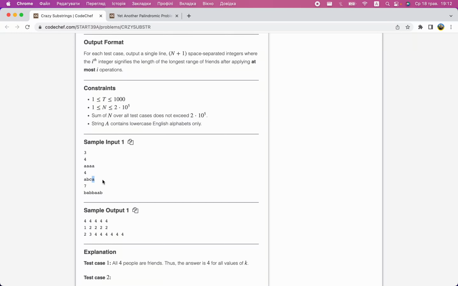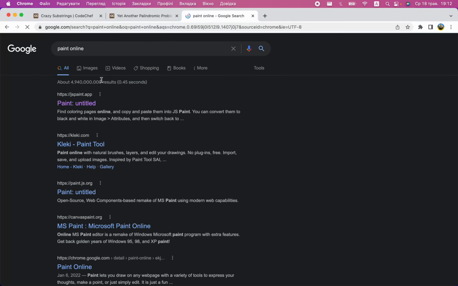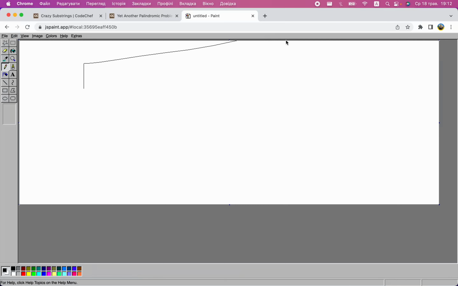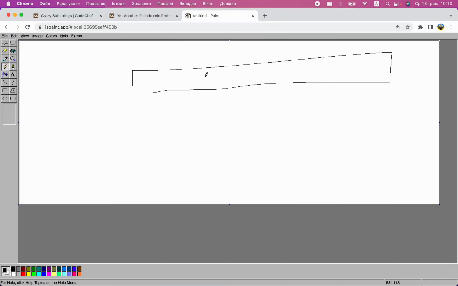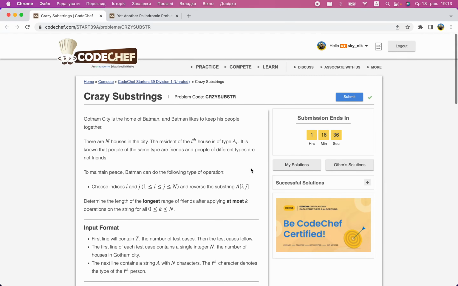Just draw a string. So this is your string, here goes your first group, somewhere here goes your second group. So how do you get them together? Well, you reverse this entire thing, right? Because then this gets here, this gets here. So this part gets adjacent to this part. Very poor drawing on my side, but whatever. So yeah, you merge two groups of friends together. Clearly, it's optimal to merge the longest groups.